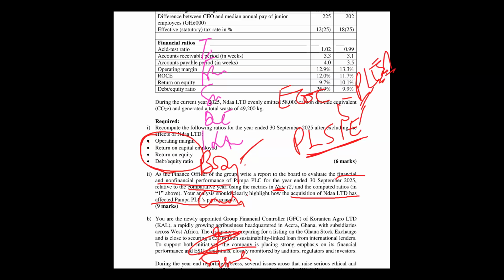So out of the PLESI, these four, on which I'm to write a report, I have to be able to identify that each of these ratios is coming from a particular category of ratio. For example, operating profit margin, which category of ratio is that? It's profitability. Return on capital employed, profitability. Return on equity, profitability. Debt to equity, solvency. So of all the ratios they want me to write the report on with their comparative information, 3 of the specific ratios are from profitability. Then the last one is from solvency.